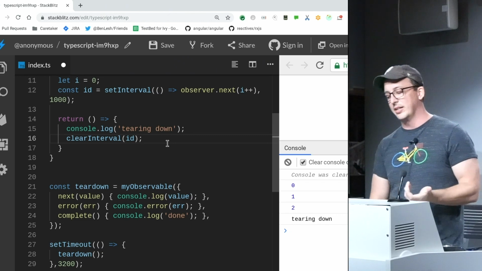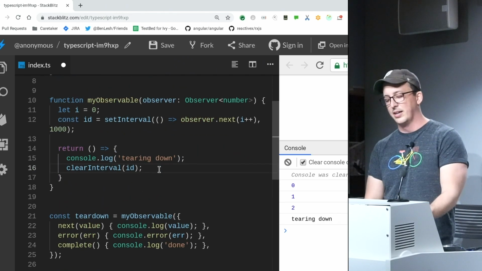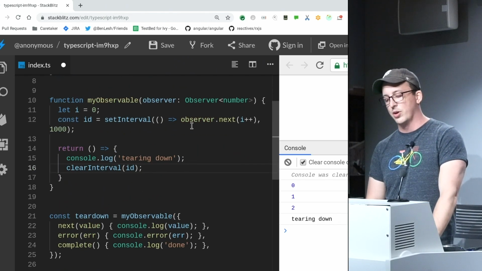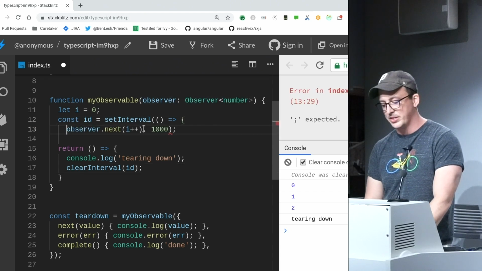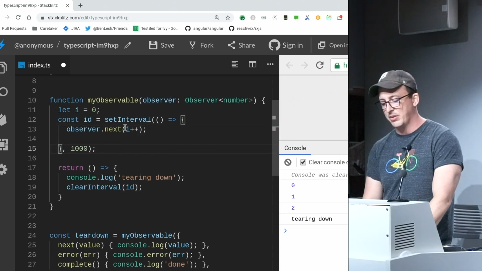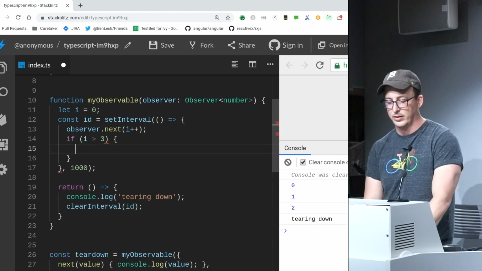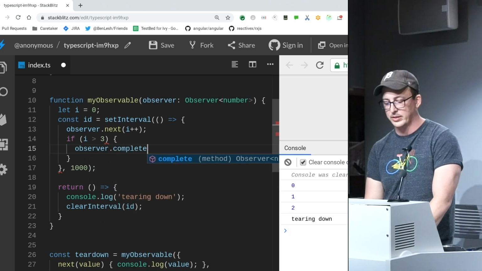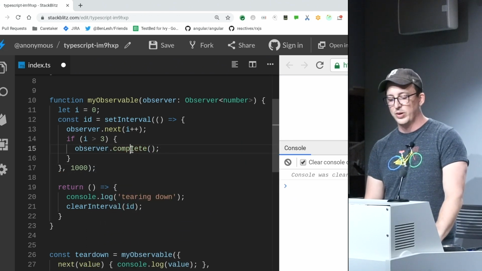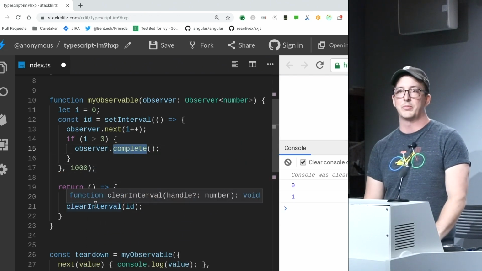But you get into even more problems where, let's say I wanted this to go for so long and then complete. If I get in here and say, well, this is a little different, I want to say if i is greater than 3, observer.complete. When it's complete, I don't want this interval to keep going.